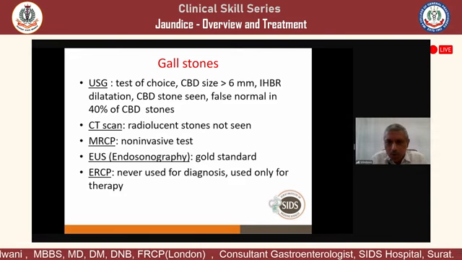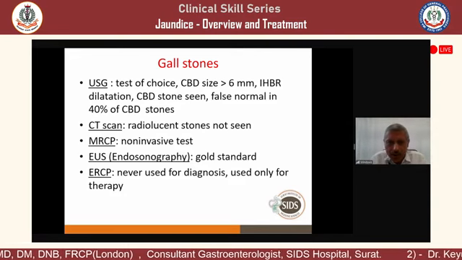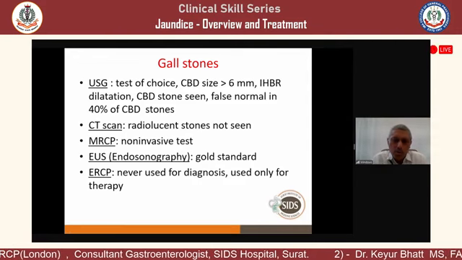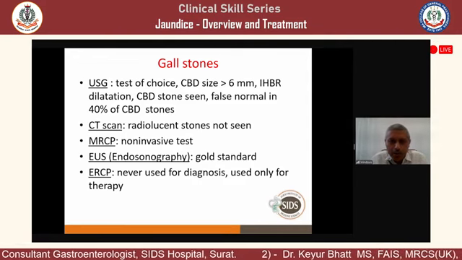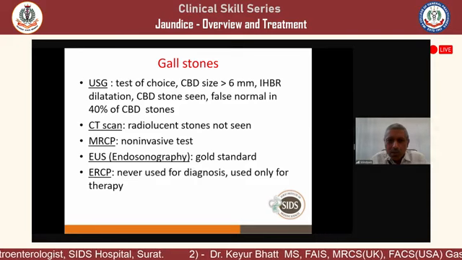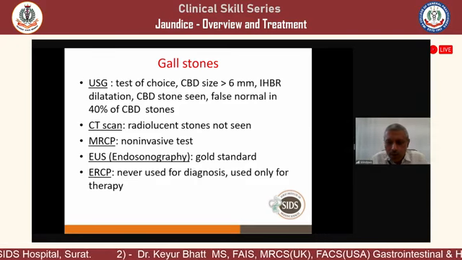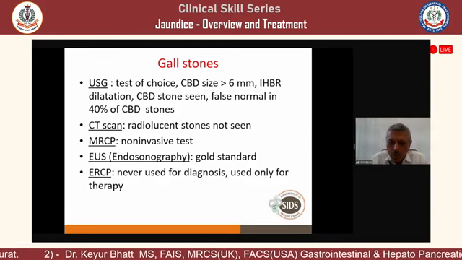More and more machines are now available all over India. ERCP we don't use for diagnosis. It's only for therapy. Only once we are confirmed that there is a stone in the common bile duct do we do ERCP, never for diagnosis. That is not allowed now.